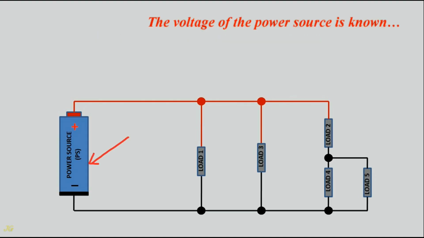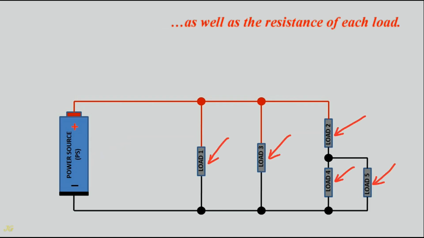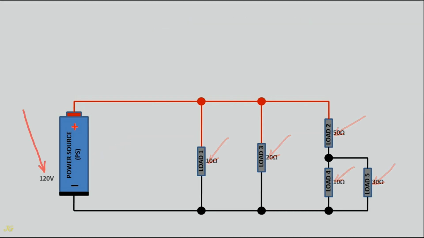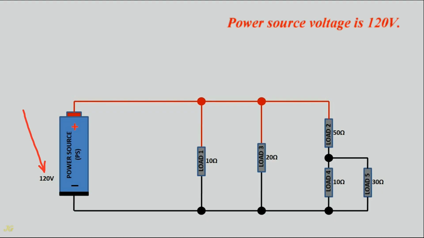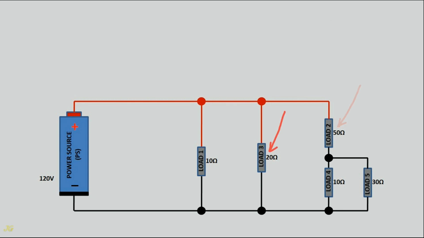The voltage of the power source is known, as well as the resistance of each load. Power source voltage is 120 volts. The resistance of load 1 equals 10 ohms. Load 2 equals 50 ohms. Load 3 equals 20 ohms. Load 4 equals 10 ohms. And load 5 equals 30 ohms.